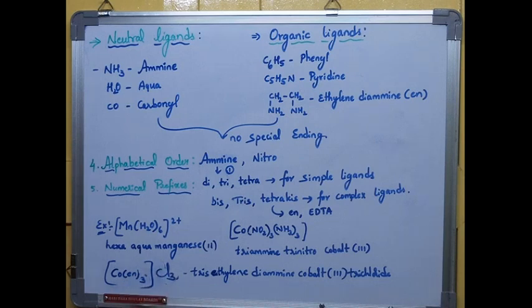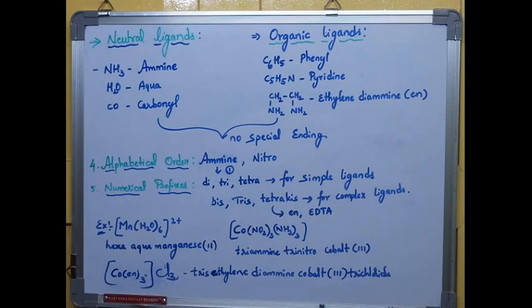Ethylene diamine is a complex ligand, so that is the reason I am giving tris as a prefix. 3 times ethylene diamine is present. Tris ethylene diamine cobalt, 3 is the oxidation state of this complex, and trichloride is the last part.